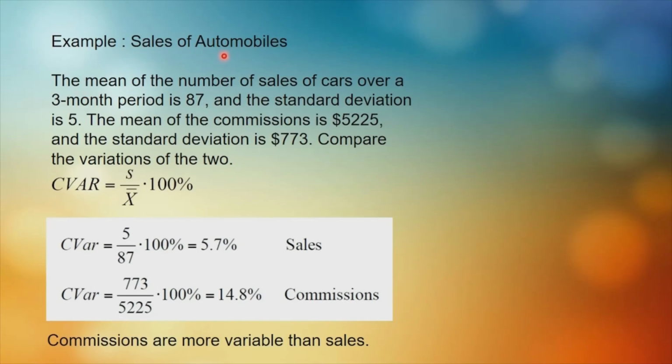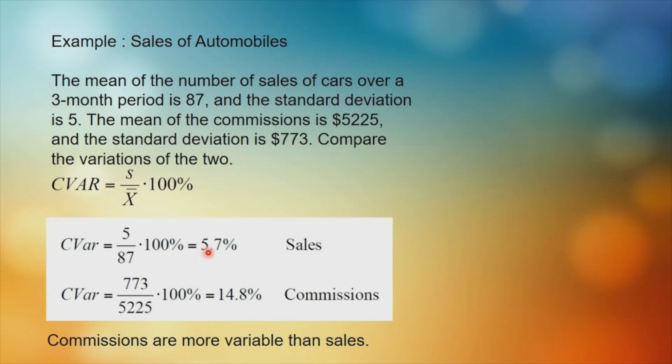So as an example, sales of automobiles. Okay, the mean of the number of sales of cars over the 3-month period is 87, and the standard deviation is 5. While the mean of commissions is 5,225, and the standard deviation for that is 773. So compare the variations of the two, right? So we must use this formula right here. We already know the standard deviation and also the mean. So we just substitute the numbers in, times 100%.